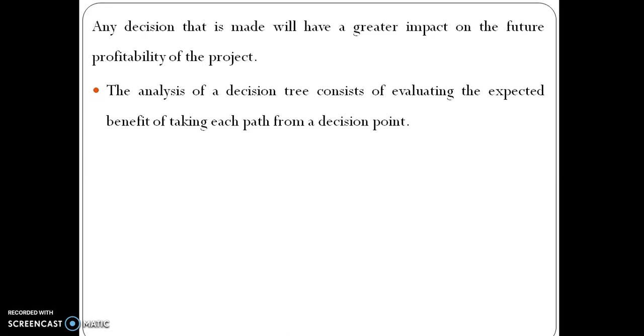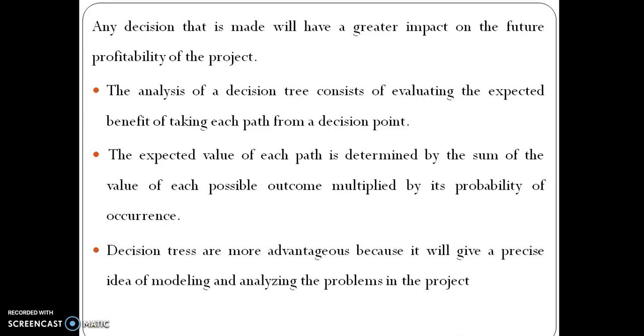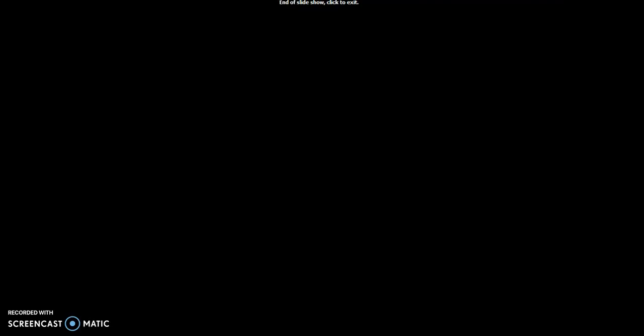The analysis of a decision tree consists of evaluating the expected benefit of taking each path from a decision point. The expected value of each path is determined by the sum of the value of each possible outcome multiplied by its probability of occurrence. Decision trees are more advantageous because they will give a precise idea of modeling and analyzing the problems in the project.